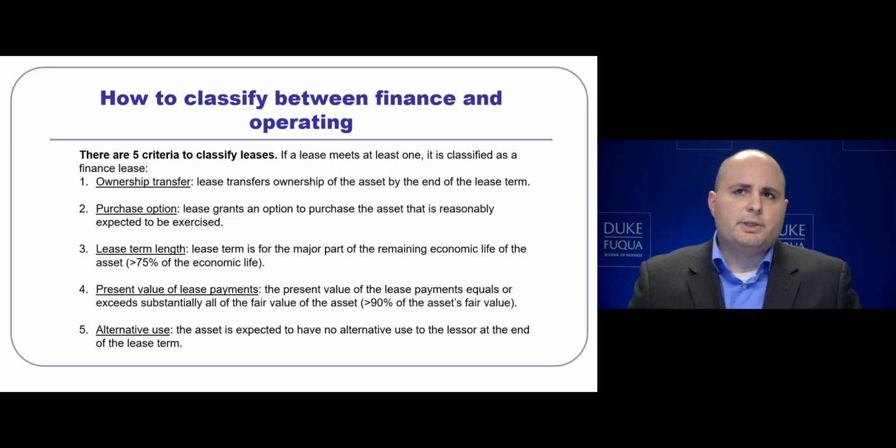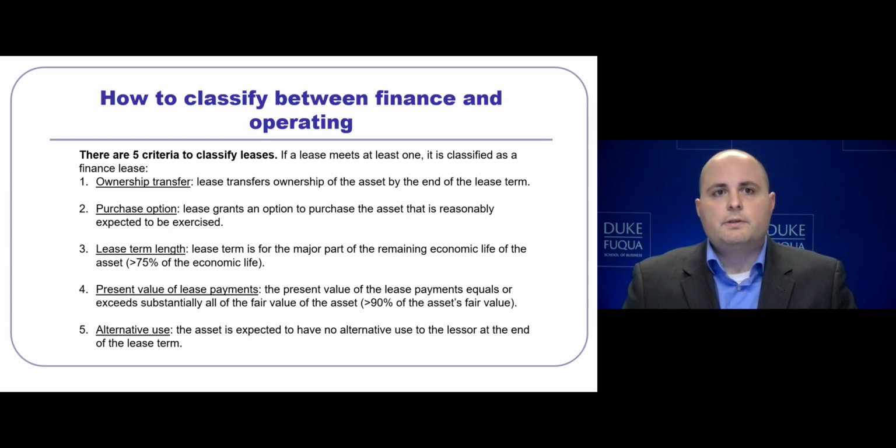When trying to determine the difference between a finance lease and an operating lease and understanding how they should be recorded on the balance sheet, we use one of 5 criteria to classify a lease. If a lease meets at least one of these classifications, it must be classified as a finance lease. The first is ownership transfer. If the lease specifies that the ownership of the asset is given to the lessee at the end of the lease, it must be a finance lease.